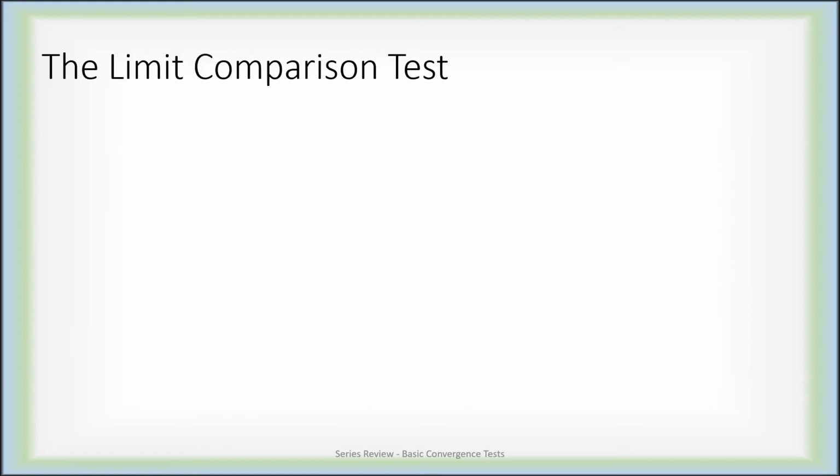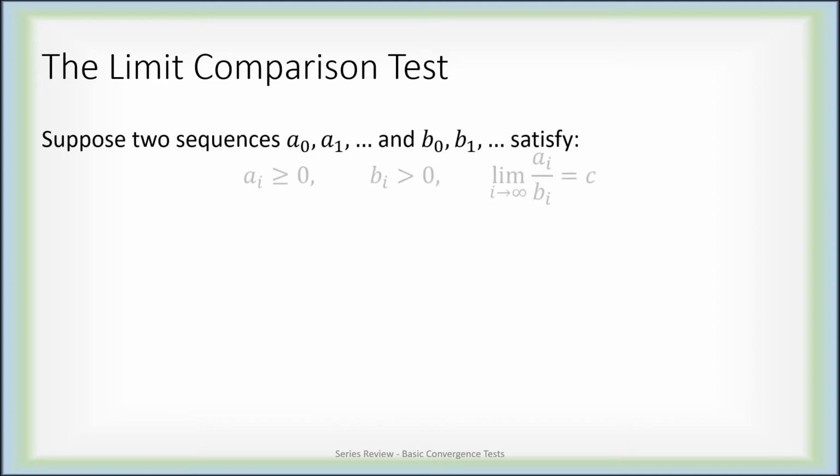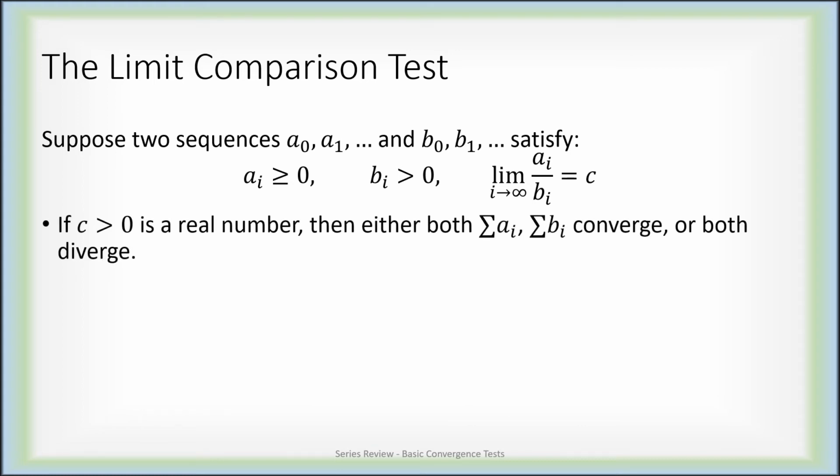Another very powerful, very useful, and frequently used test is known as the limit comparison test. Suppose I have two sequences. a_i is non-negative, b_i is strictly positive because I'm about to take the limit of an associated sequence, a_i over b_i. I don't want to divide by 0, so b_i had better be positive. And let's assume this limit exists and is some constant C. If C is positive and a real number, then either both series of a_i and b_i converge or both diverge.